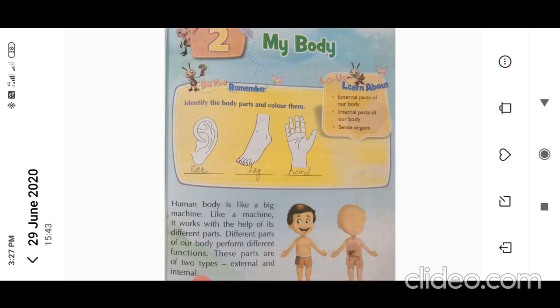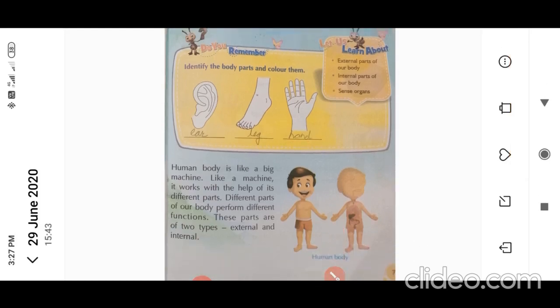Now students, I am going to read the lesson. You have to speak along with me. Human body is like a big machine. Like a machine, it works with the help of its different parts. Different parts of our body perform different functions. These parts are of two types, external and internal.